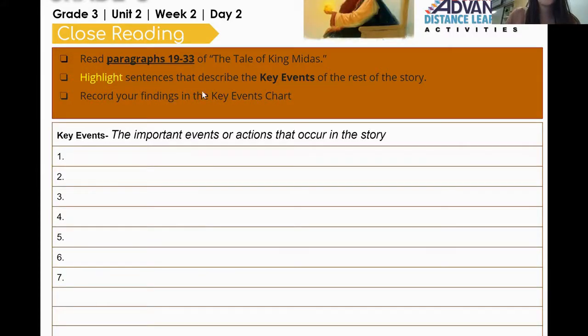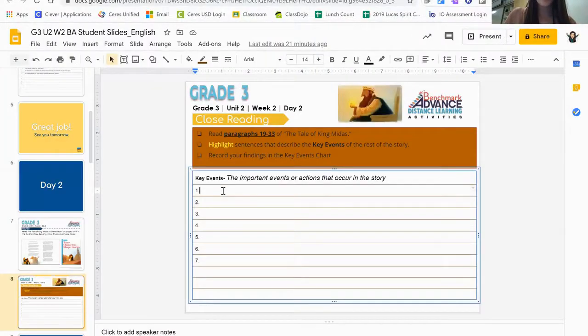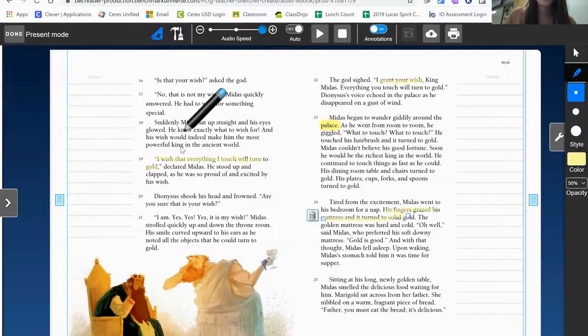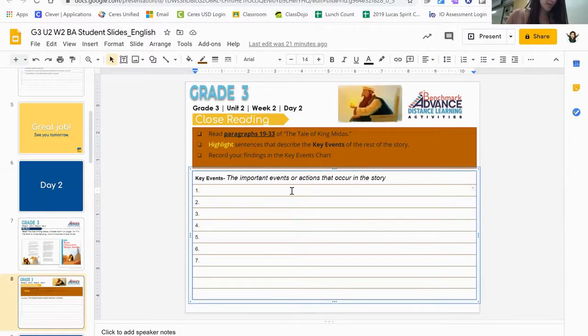All right, friends, now that we have highlighted the sentences that describe the key events of the rest of the story, we will go ahead and record our findings in the key events chart. So right here, and again, this will be in sequential order. That means in the order that I highlighted them, that is how I'm going to go ahead and type them in our chart. So the first thing that I highlighted, I remember, was where King Midas wished that everything he touches will turn into gold. So that is the first thing I will go ahead and type.